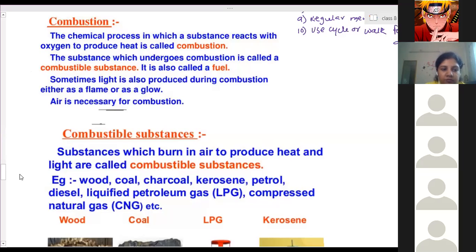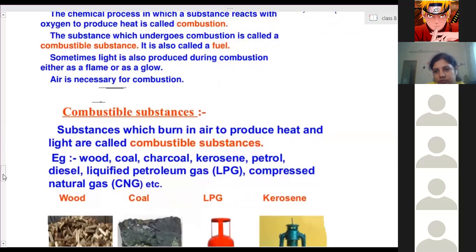Okay. Then after this, the ignition temperature, or the necessities of combustion. For combustion, what is necessary? We know that air is required for combustion, because air consists of oxygen. In combustion, a substance combines with atmospheric oxygen only, so for that, air is necessary. How do we check that air is necessary for the combustion process?